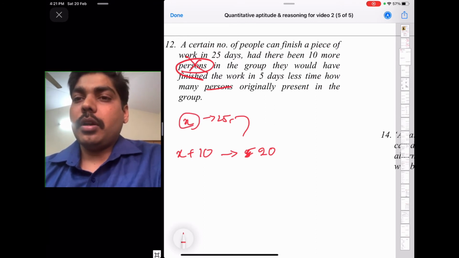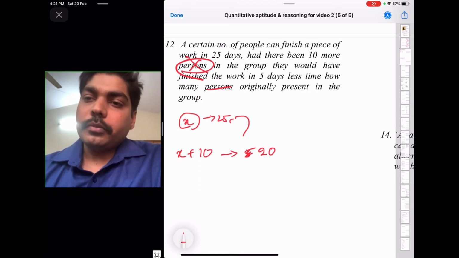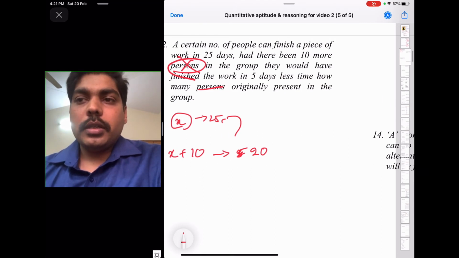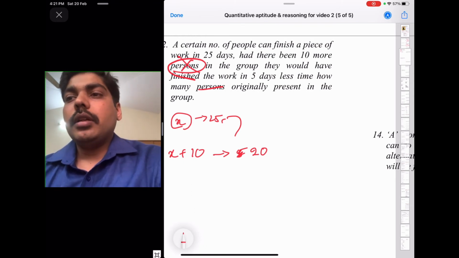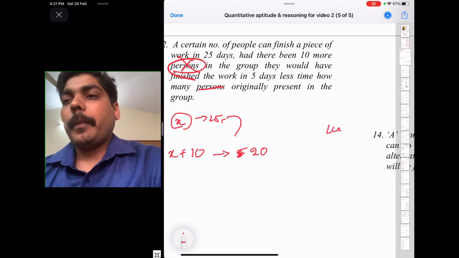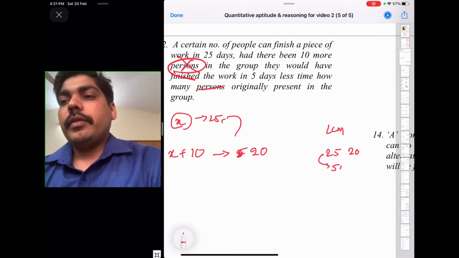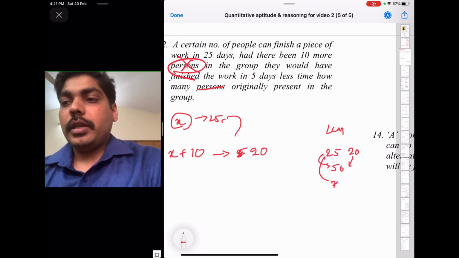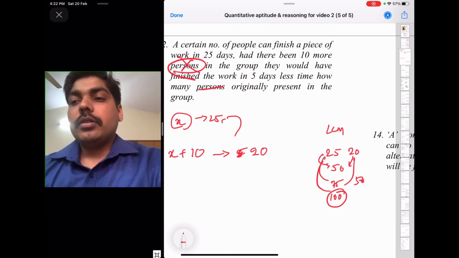That means X, how much? How many people were originally present in the group? Now again we don't know the work, we have to define the work. So to define the work, take the LCM of the given numbers, that is 25 and 20. How to take the LCM? Just take the multiples. 50, look whether it divides or not. 50 is not dividing, 75 is not dividing, 100. So 100 is the LCM.